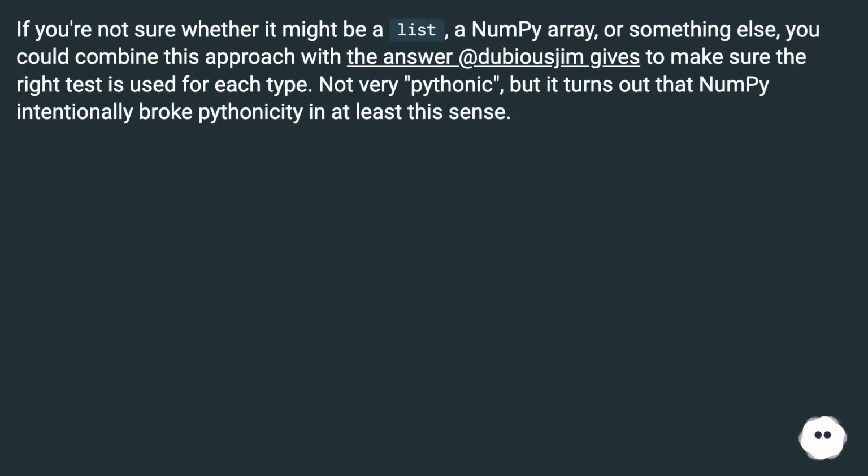If you are not sure whether it might be a list, a NumPy array, or something else, you could combine this approach with the answer @dubiousjim gives to make sure the right test is used for each type. Not very Pythonic, but it turns out that NumPy intentionally broke Pythonicity in at least this sense.